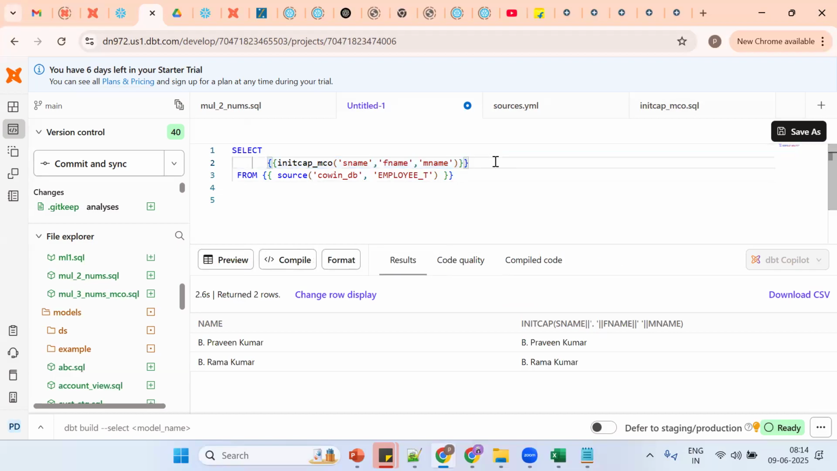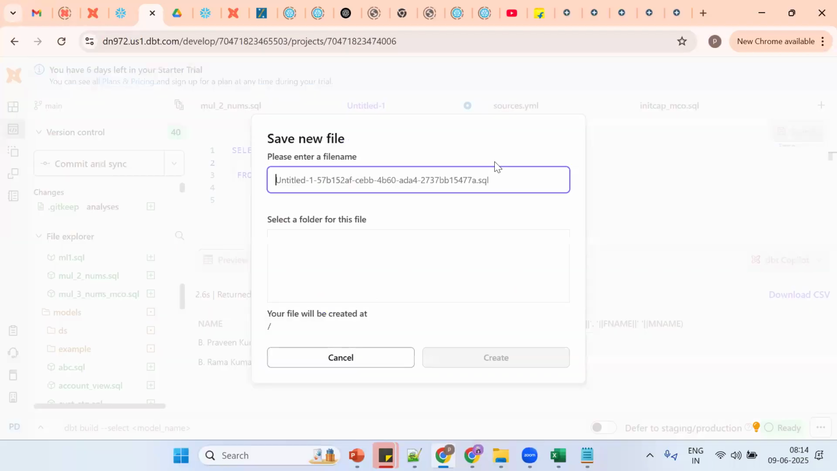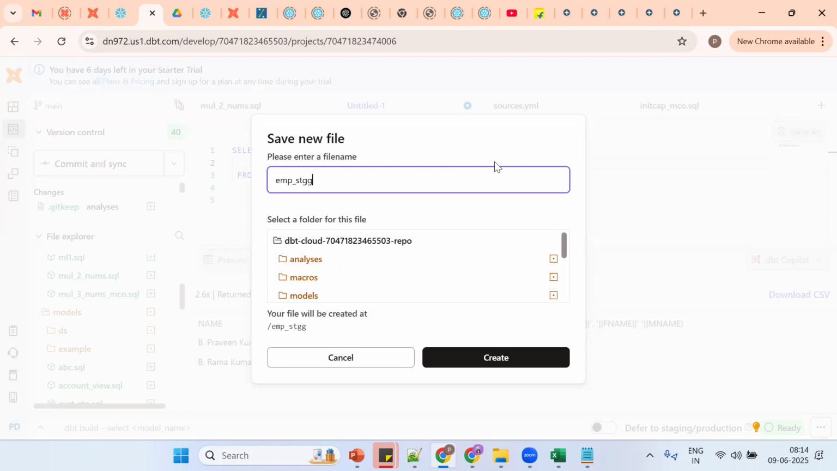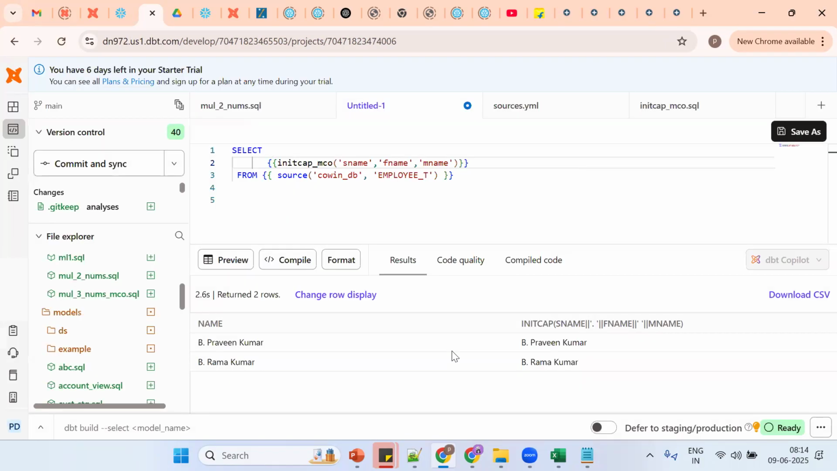Now this is a select statement, and I want to save the select statement in the models folder. So in the models folder, call it emp stage dot SQL. Now where do I want to put the select statement? In the models folder. Okay, so far.